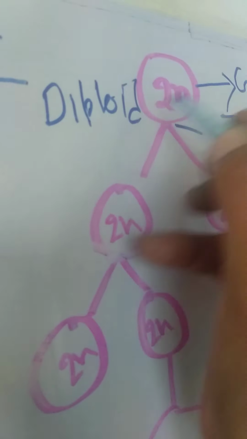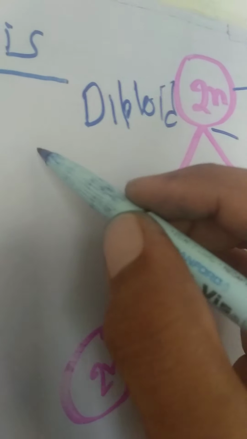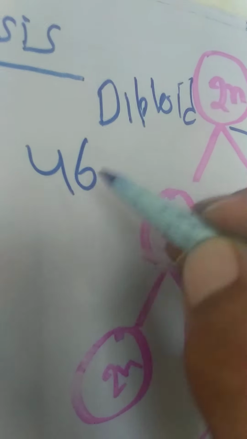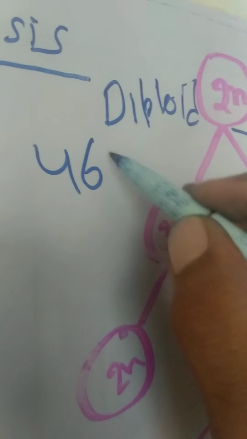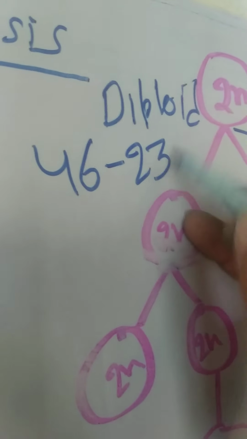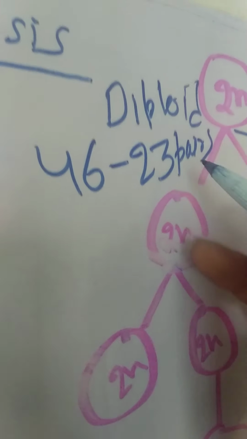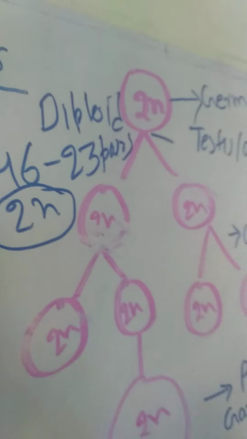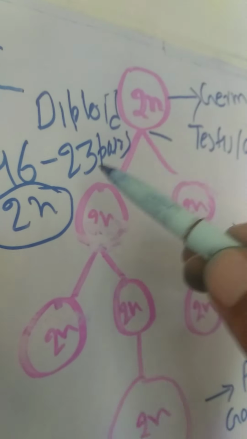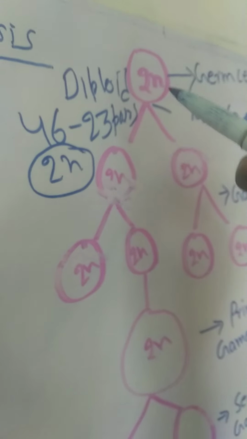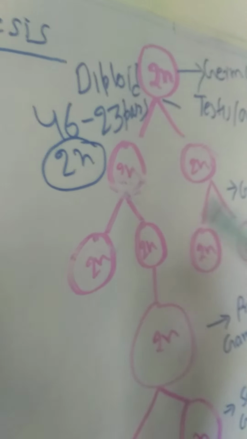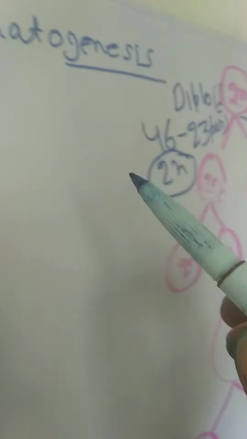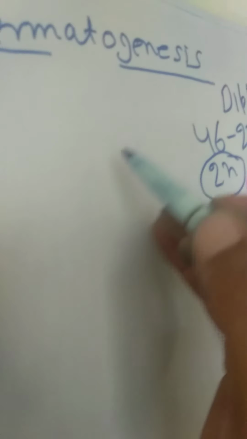Diploid means 2n form. Why 2n? You know chromosomes in the human body are 46, and they can be written as 23 pairs. So 23 pairs means 2n. Okay, this is the concept. So a 2n number of chromosomes is present in the germ cell, and this germ cell starts dividing. So gametogenesis, oogenesis or spermatogenesis, starts with